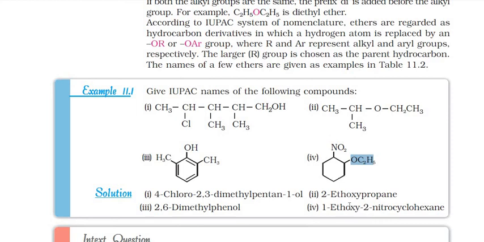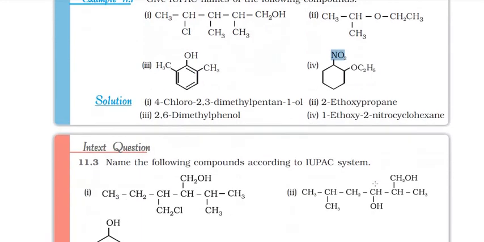That's the reason it is named as 1-ethoxy. This has nothing to do with this carbon. Actually they are talking about this cyclohexane carbon, where the oxygen is attached, and NO2 is on the second position. So this becomes 1-ethoxy-2-nitrocyclohexane. I hope this is clear.